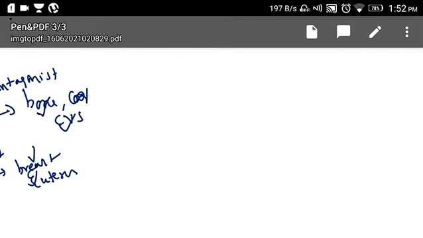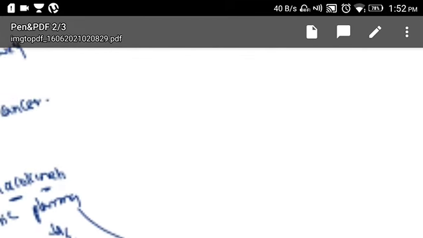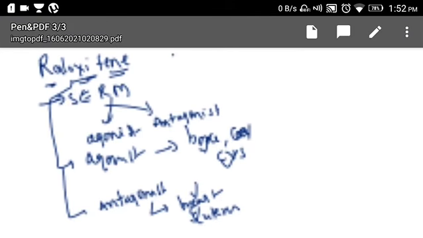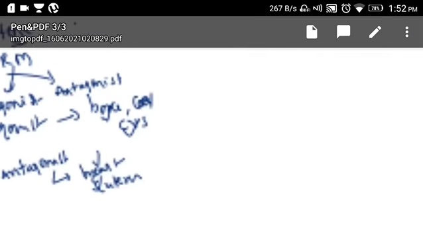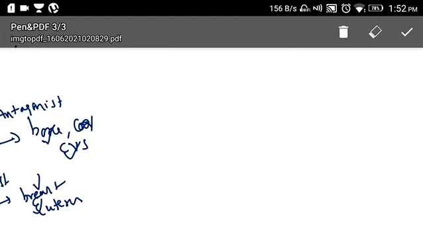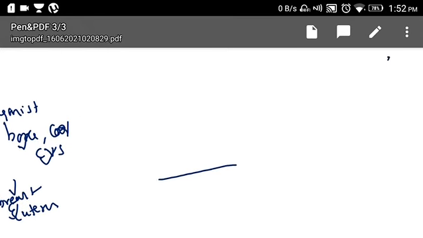So as I told you, it acts as agonist on bone, and on the cardiovascular system, right?